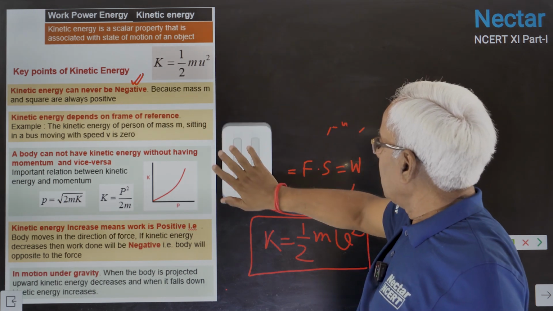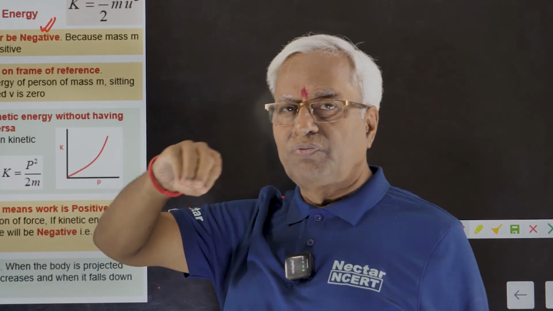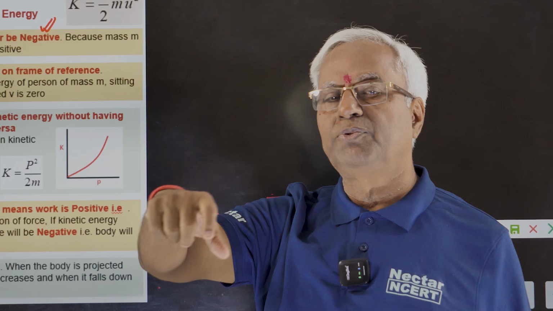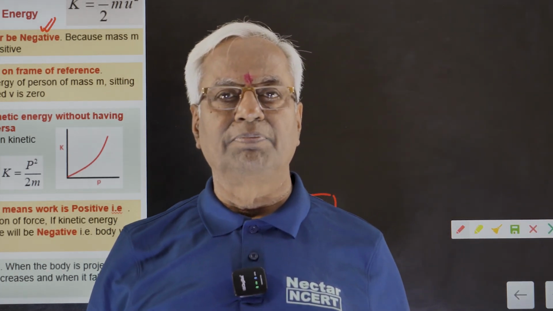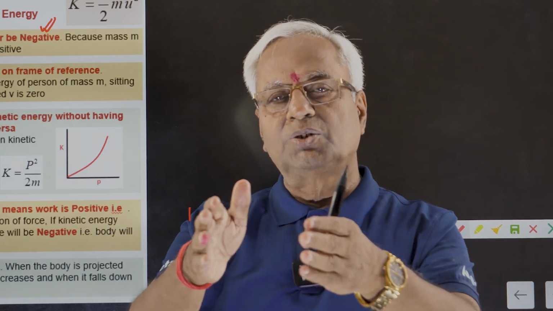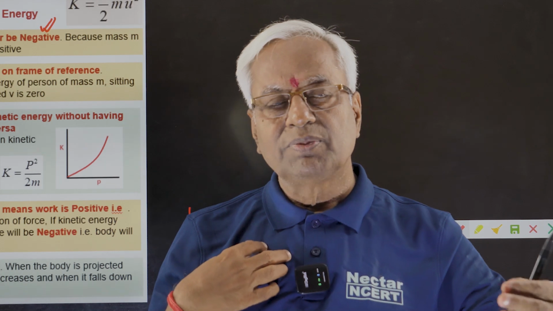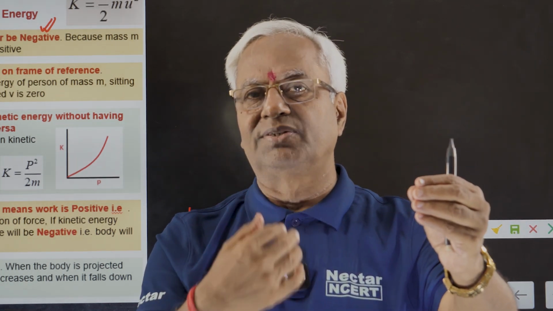Body has kinetic energy whenever it is in motion. This value also depends on the frame of reference you have chosen. For example, I am standing on the ground and some person is sitting in a bus. The bus is moving, it is having speed. For me, that person sitting in the bus is having kinetic energy.